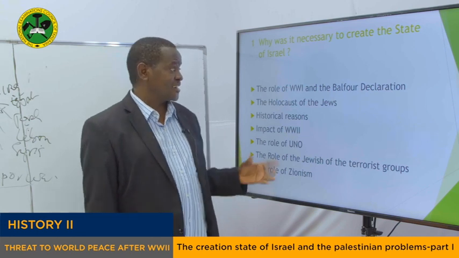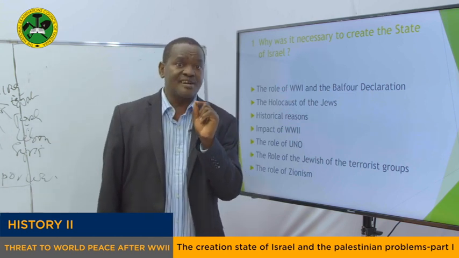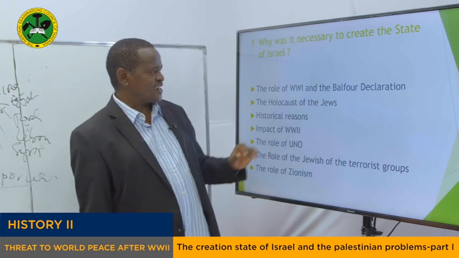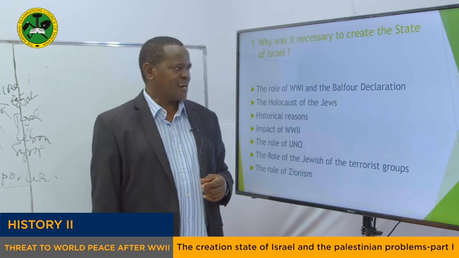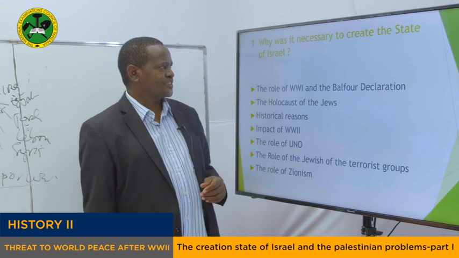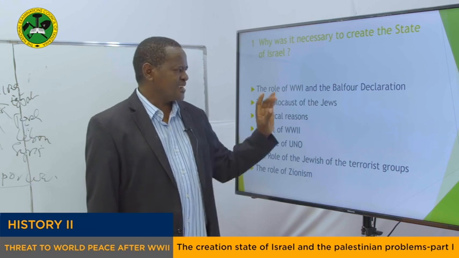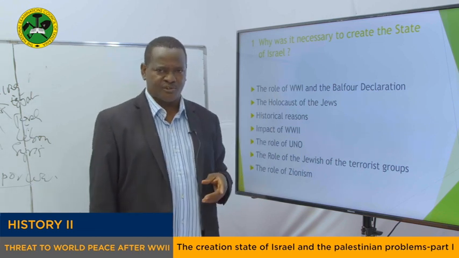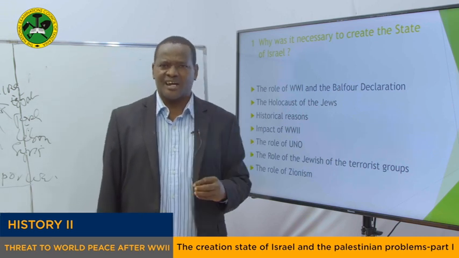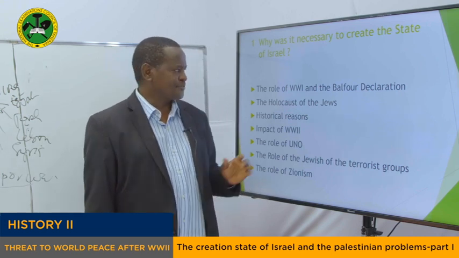Among the things they agreed is that Britain was going to give Palestine. Remember, at that time Palestine was under the mandate of the British after it was taken from the Turks. So they agreed that they were going to give Palestine to the Jews to establish their new home. And this became a reason why it was necessary to create the state of Israel. It became a factor, because since then many Jews started to think of going there and settling. Even the settlement of the Jews started before the establishment of that state officially, as per the declaration of the United Nations after voting in the UN in 1947. So that is the first point.